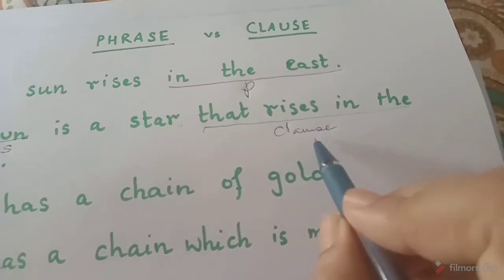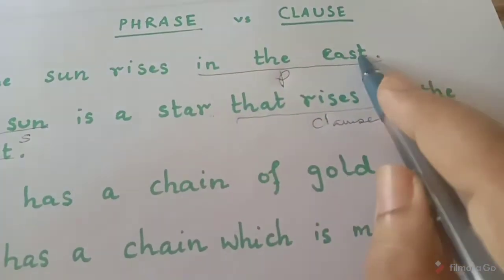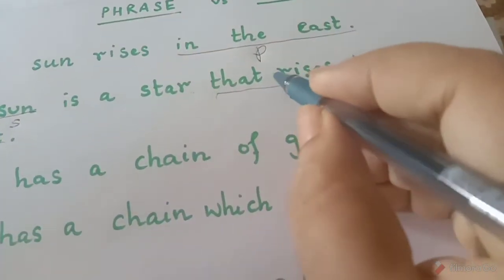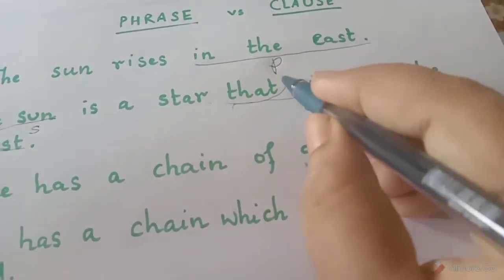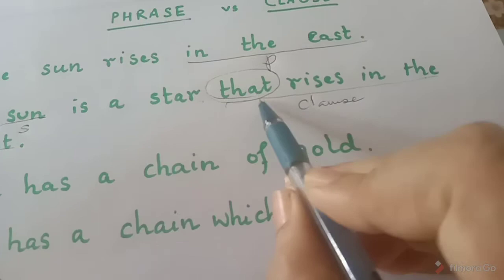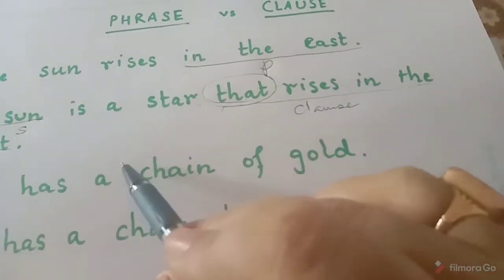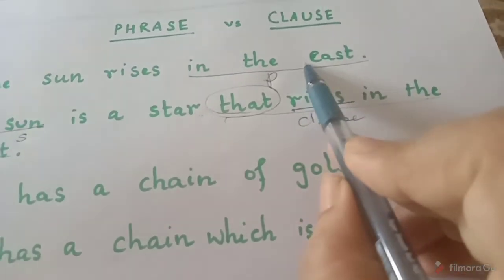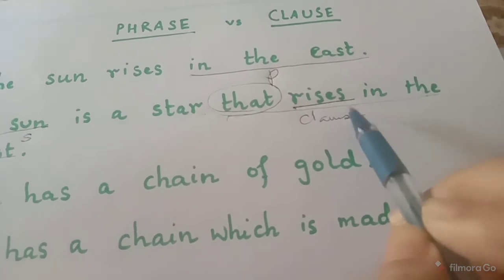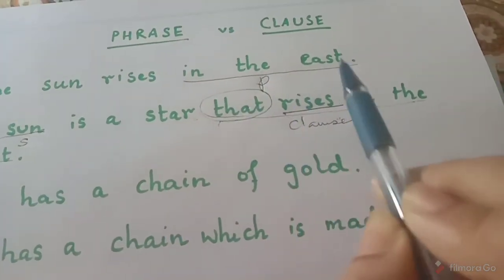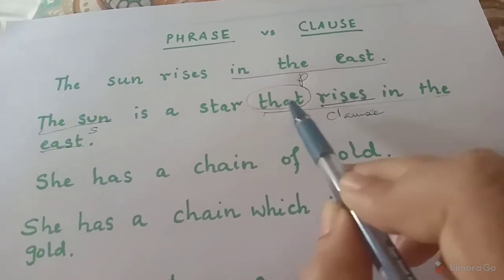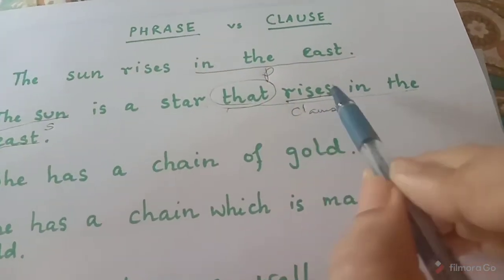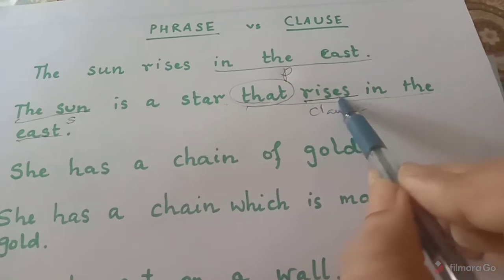Now why is it called the clause? What is the difference between this group of words and this group of words? Now, in this group of words, you have a subject, and that subject is that. We are talking about that. That rises in the east. You have a verb, rises. So look at the difference between the phrase and the clause. A clause has a subject. It also has a verb. That means it also has a predicate. So in this part, that is the subject and rises in the east is a predicate. That means you have a verb over here.